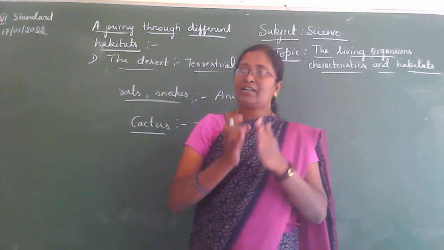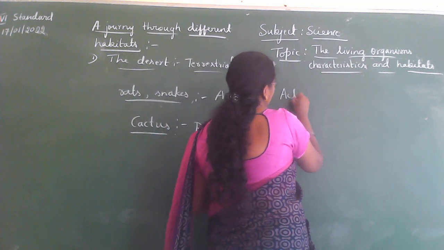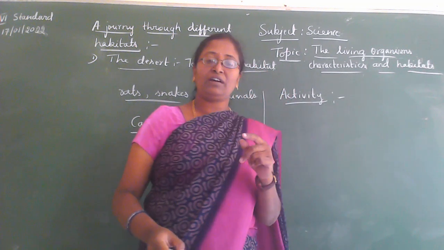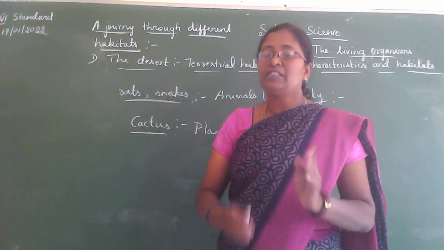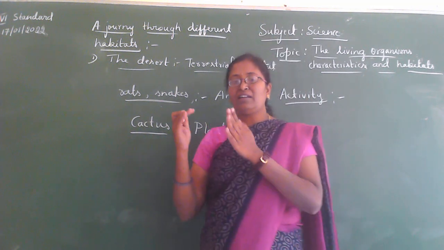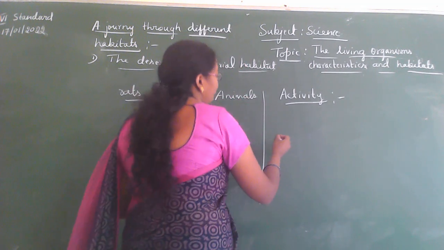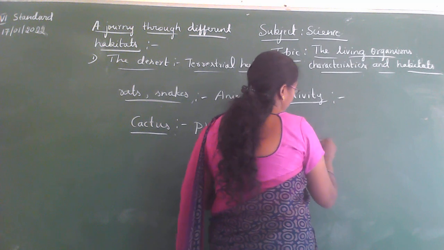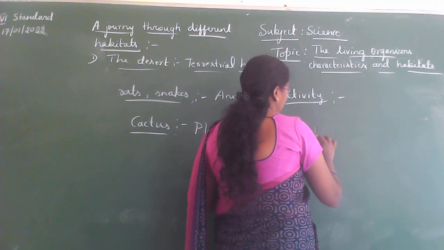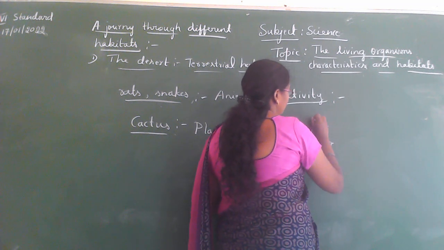Okay. So first we need to take two potted plants. For this activity, we need to take two potted plants. In one pot, we should take a cactus plant. In another pot, we should take a leafy plant. What is this?